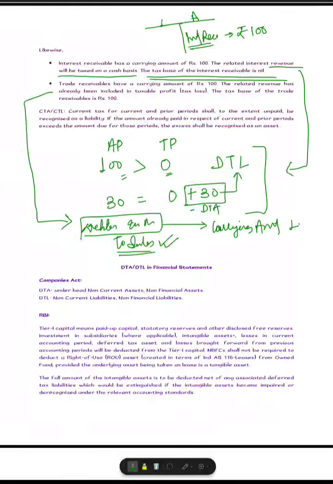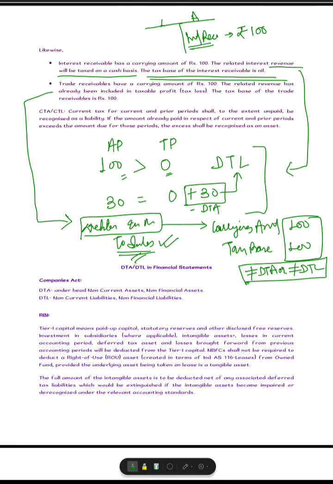Carrying amount say 100. This sale has also been fully recognized in P&L, and there is no such stipulation in the Income Tax Act that only the realized sale will be taxed. There is no such stipulation. Means your tax base of debtors is also 100. There is no difference between these two. Means there will be no deferred tax asset or deferred tax liability recognized in your balance sheet, because they are matching. There is no temporary difference.